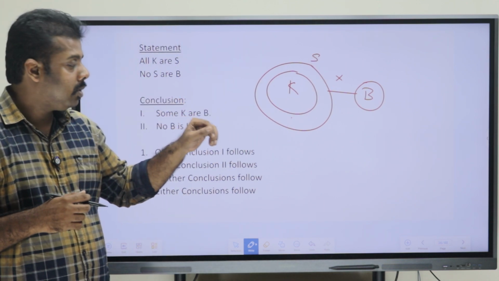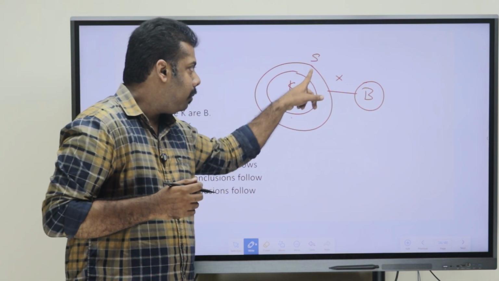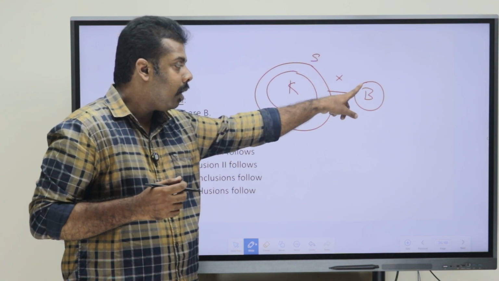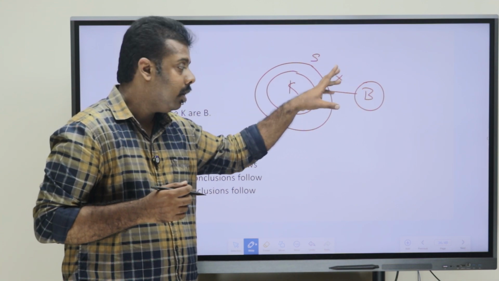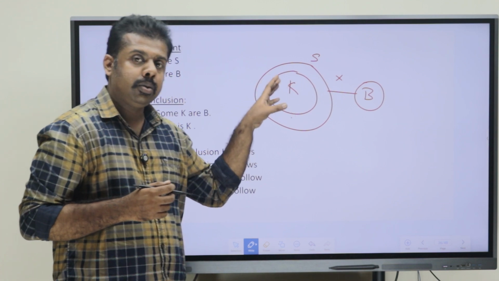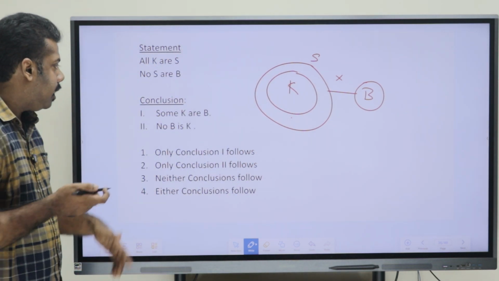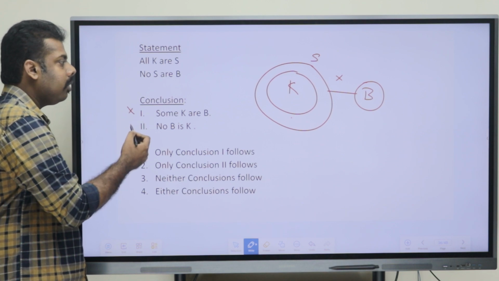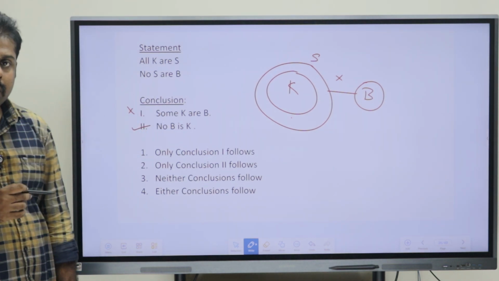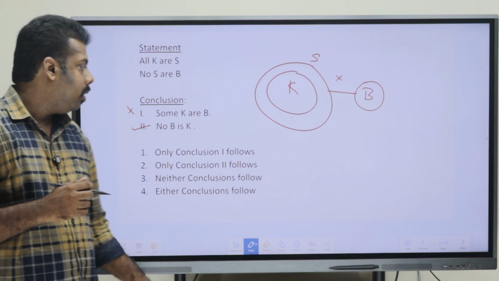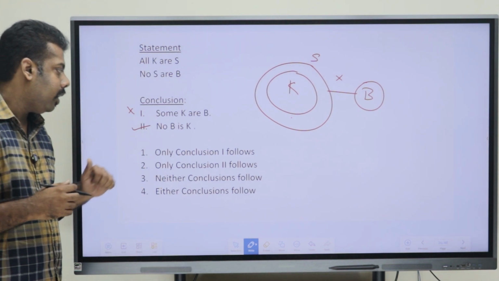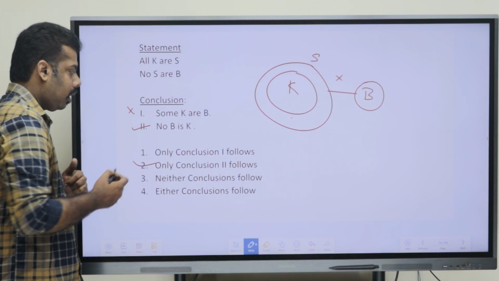Okay. Why is it so? Because K is completely inside S, and S and B have no relation. So, the element inside S also has to have no relation there. Because of that, the first one is wrong and the second one is right, because B and K don't have a relation. So, which option is the one? Second option is there.